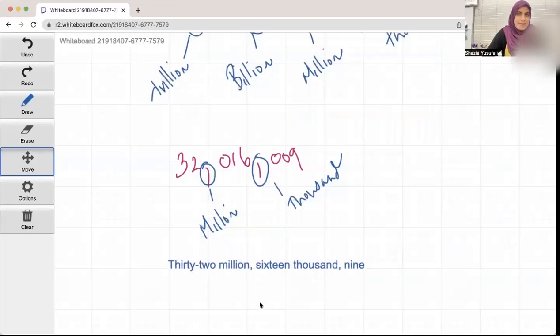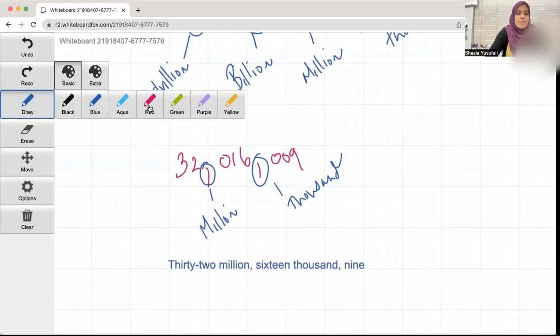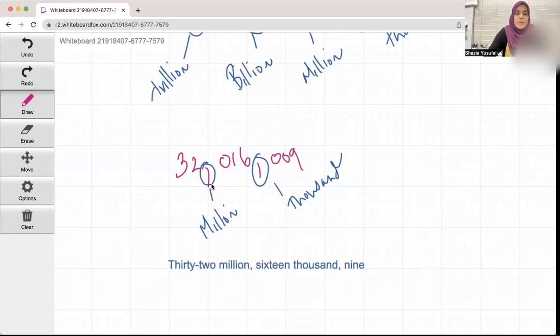Okay, so let's bring a number, and I kind of wrote it for you because, like I said, not the world's best handwriting. Let me go use my red marker. 32 million, boom, there's a comma here. 16,000, boom, there's a comma here. And this is really important, okay? So keep that in mind. Wherever you see a comma in the number, that is your reminder. This is where you change, and you put the comma in the text.